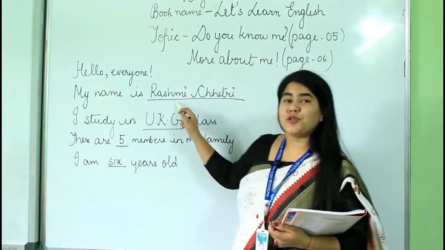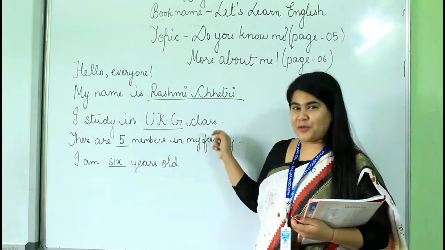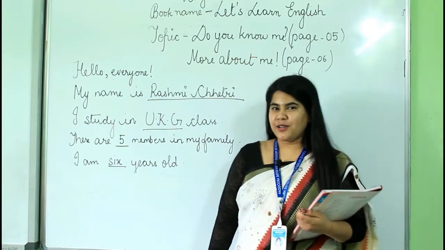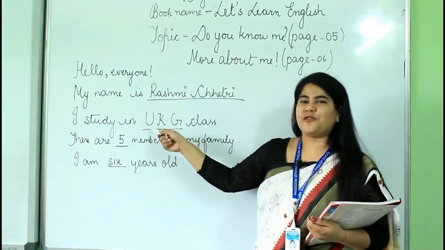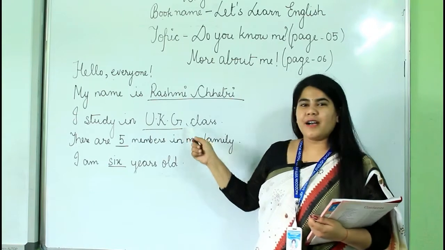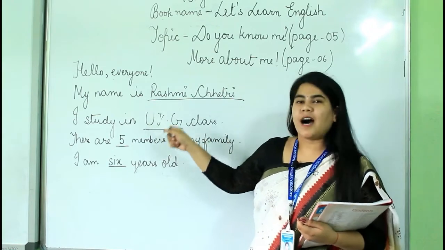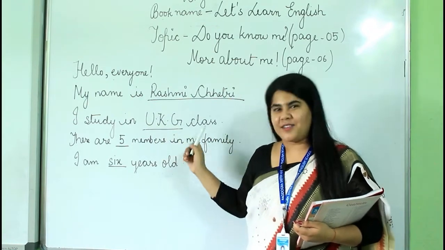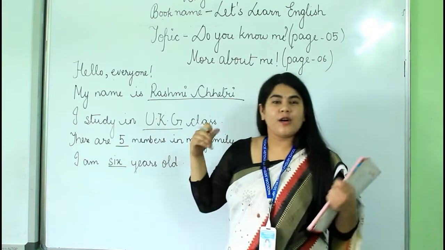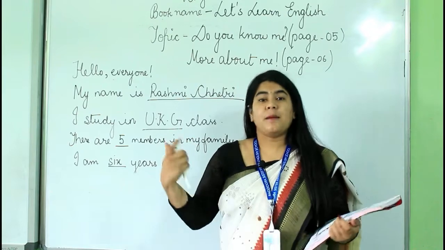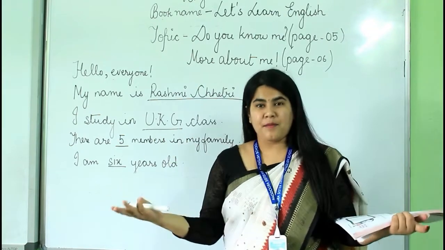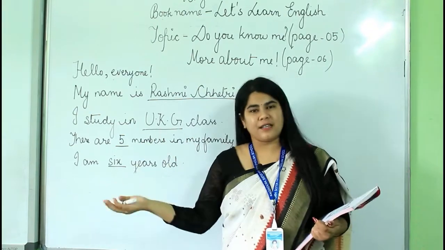Okay, do you know what is the full form of UKG? You don't know? Okay, let me tell you. The full form of UKG is U for upper, KG for kindergarten. That means upper kindergarten. Okay. So we all live with our parents, right? We have father, mother, grandma, grandpa, our sister or brother.